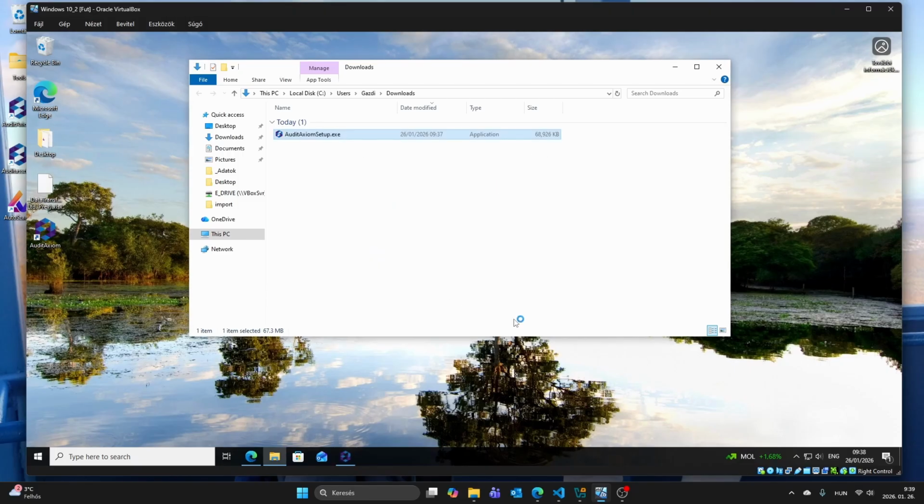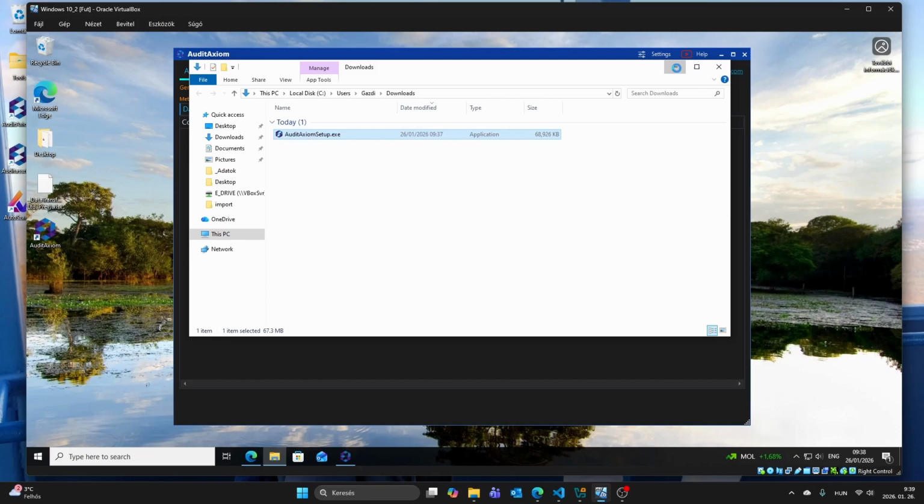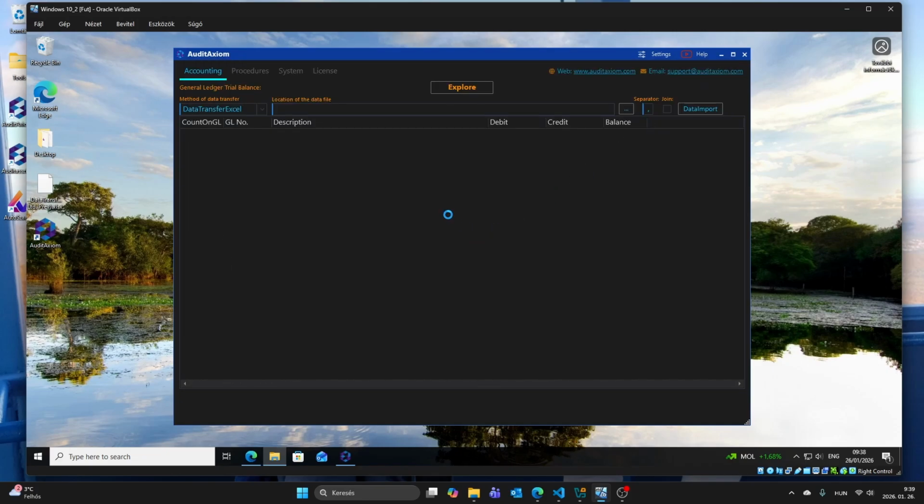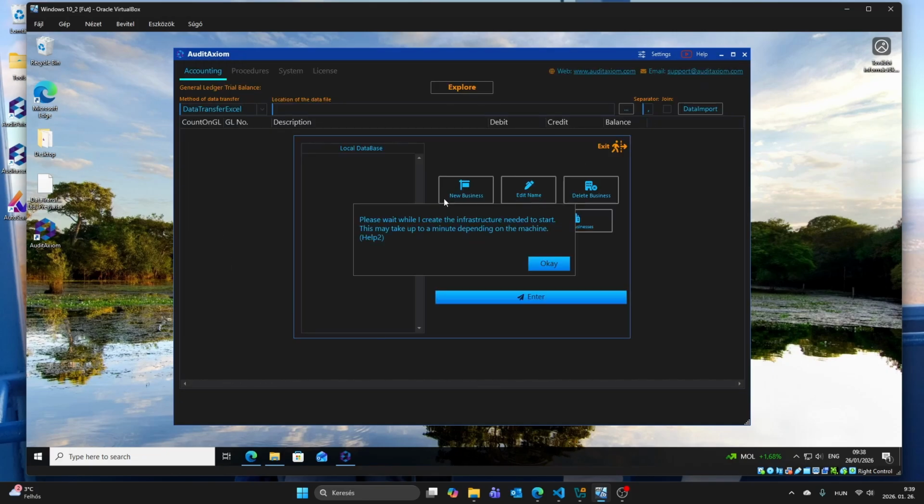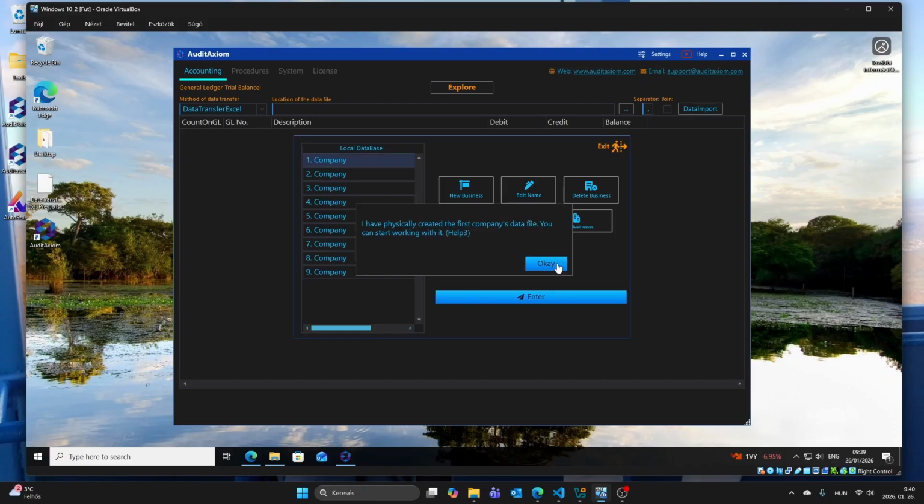the installation. I start the program, which may take a little longer because the antivirus software may be scanning it. Once this is finished, it will indicate that completing the installation may take some additional time. The installation has now completed, and the first company has also been physically created.